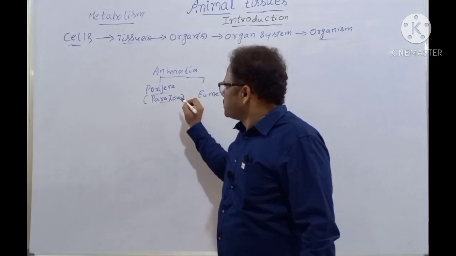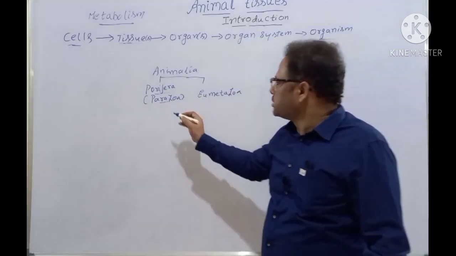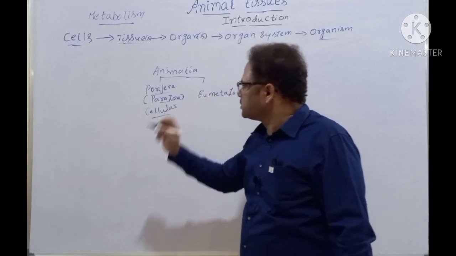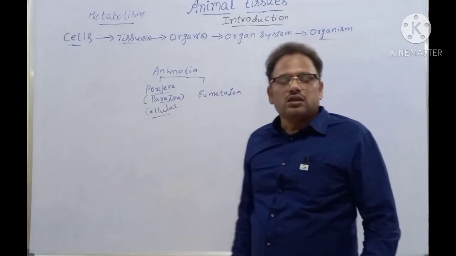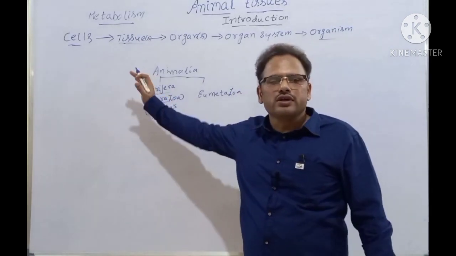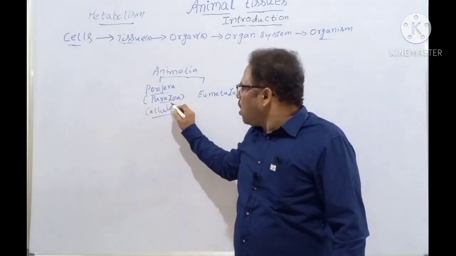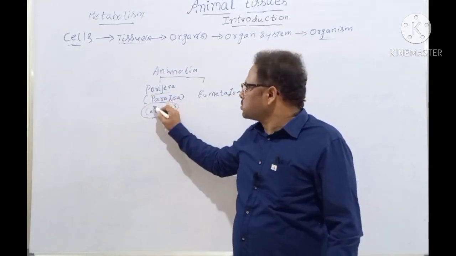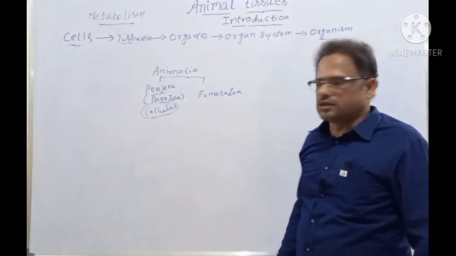All the poriferans, that is subkingdom Parazoa, contain only the cellular grade of organization. Only the cells are there. The cells are not grouped into tissues. Many different cells are there. Clear? All these are not grouped into tissues. That's why it is called a cellular grade of organization.